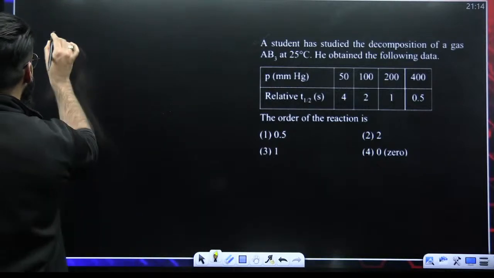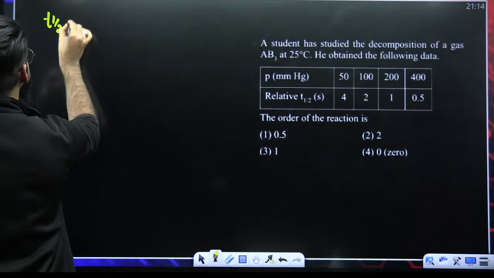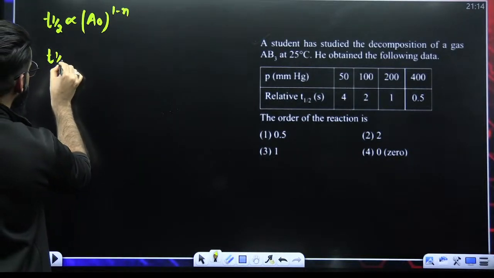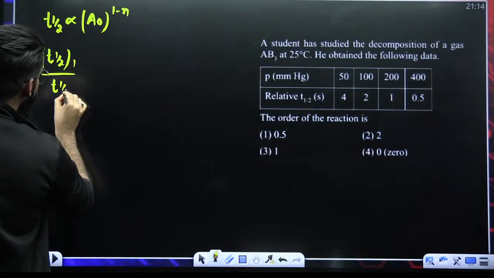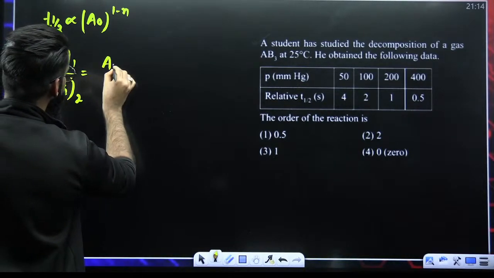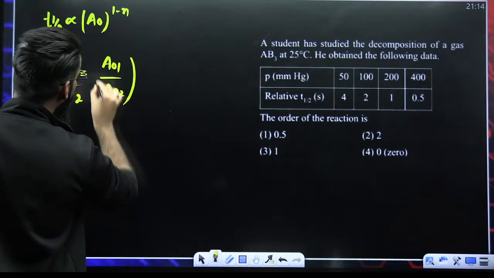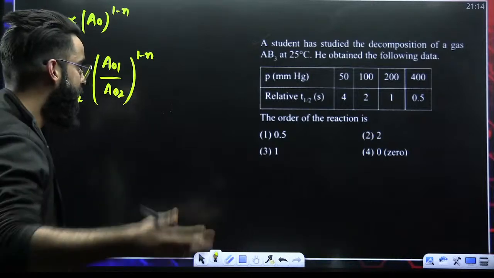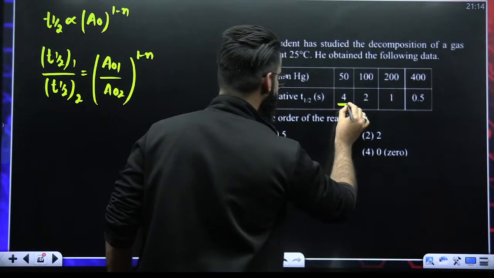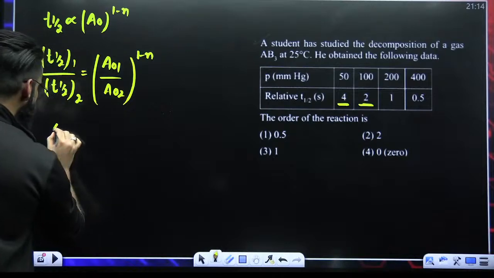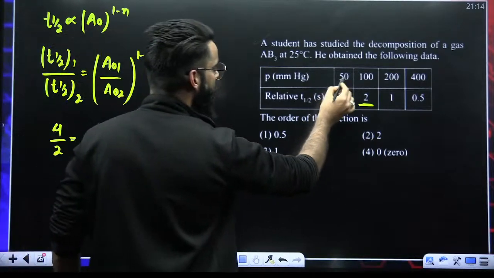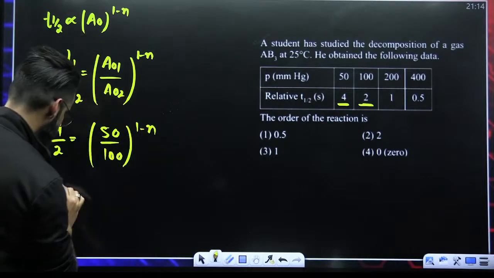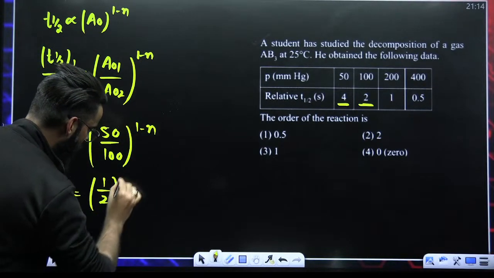See, a few minutes back, I gave you an equation that T half is directly proportional to A naught raised to the power 1 minus n. From this equation, we got that T half of 1 divided by T half of 2 is A naught 1 divided by A naught 2, whole raised to the power 1 minus n, where n is the order of the reaction. Now, consider this as T half 1 and this as T half 2. So it's 4 by 2 is equal to 50 divided by 100, whole raised to the power 1 minus n. So this is going to be 2 is equal to 1 by 2 whole raised to the power 1 minus n.